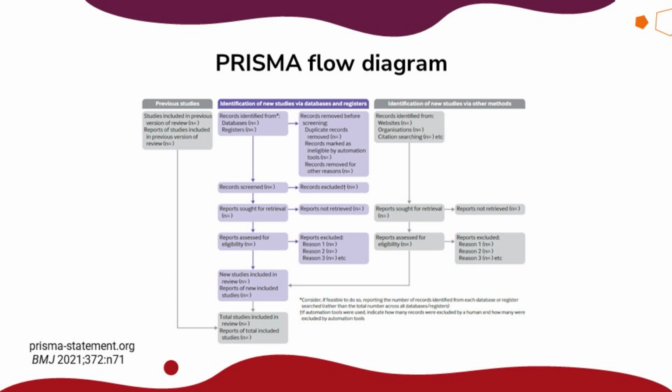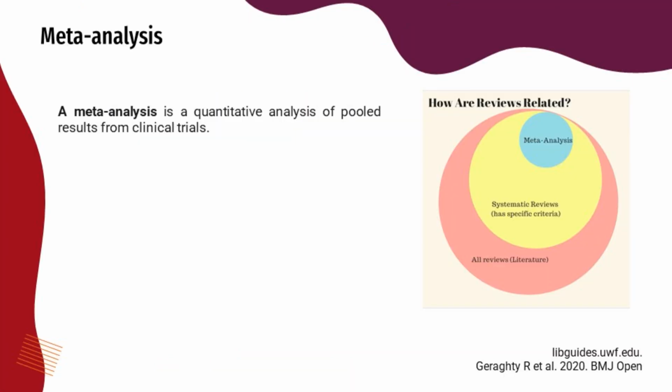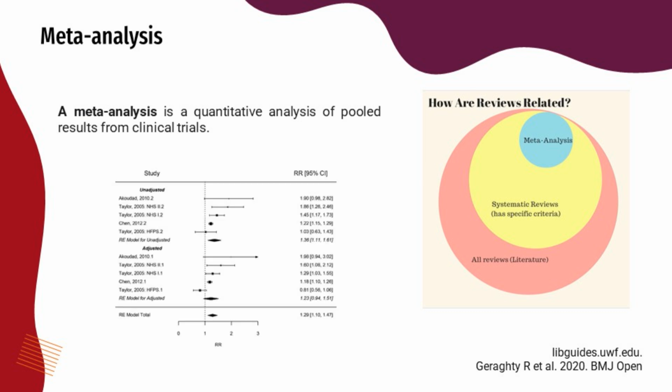Had I done this from the beginning, my review would have counted as an experimental chapter of my PhD dissertation. A strategic lesson learned. A meta-analysis takes a systematic review one step further by statistically combining all results using widely accepted methodologies. Meta-analyses can be recognized by the presence of forest plots in their results.